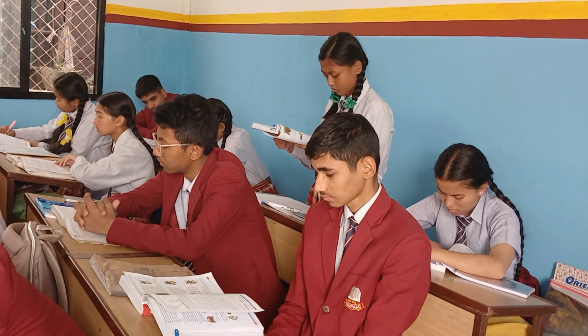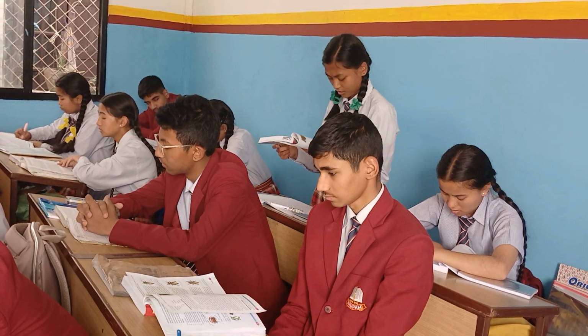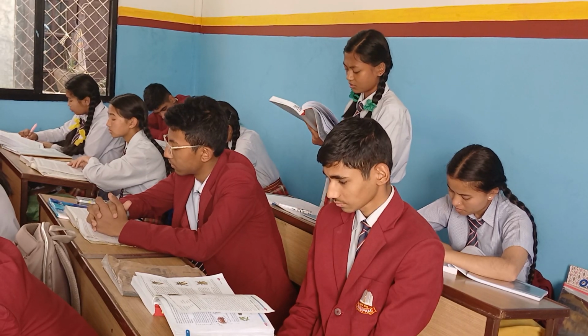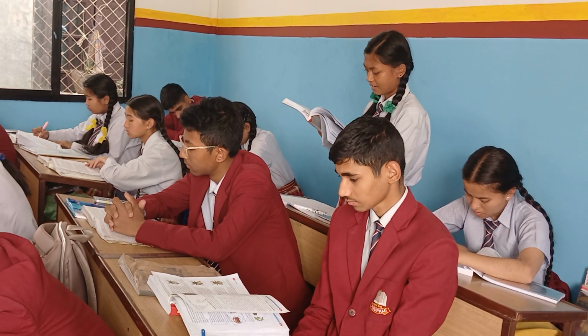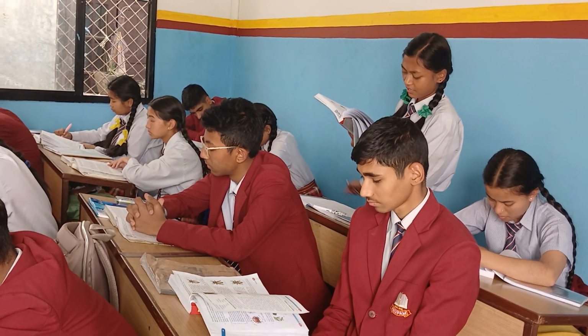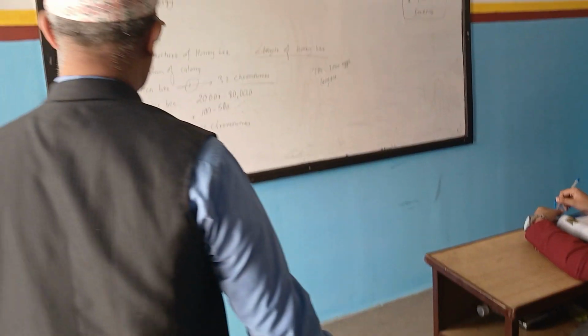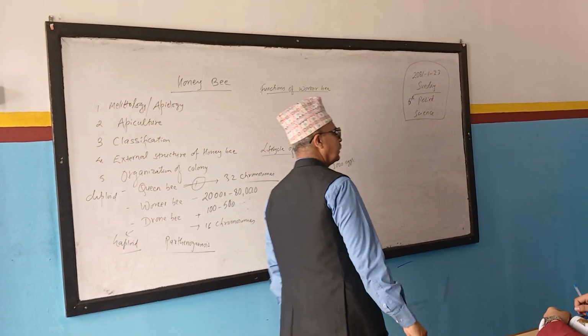Worker bees are also known as busy bees and hardworking bees. The duties or functions of worker bees at different ages are given below. Okay, that's right. Good. So, thank you very much. You sit down, please.